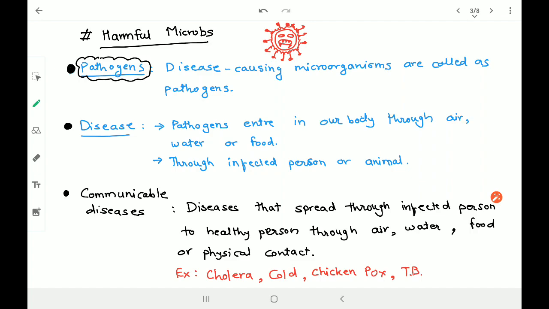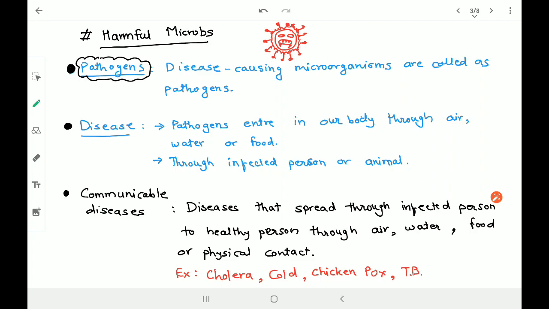Okay, so through the air, how does it happen? Like due to sneezing, or maybe when an affected person takes a breath, so through his mouth or through his body, the virus will enter into the air, and if someone else breathes that air, then the healthy person also gets affected. Similarly through water or the food, okay, or the physical contact as well.